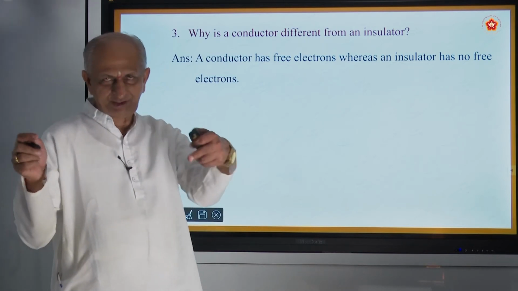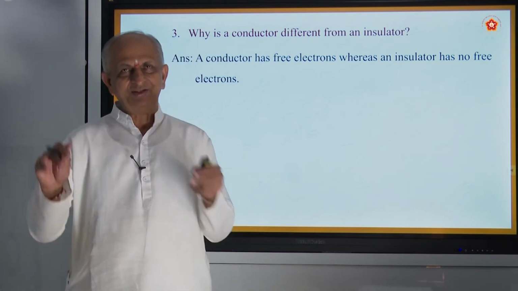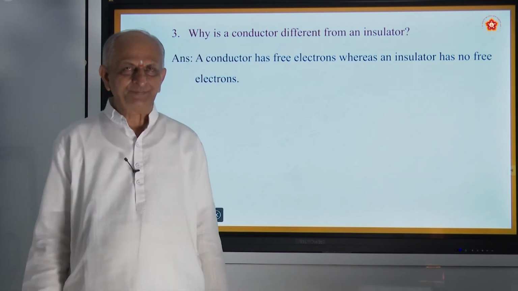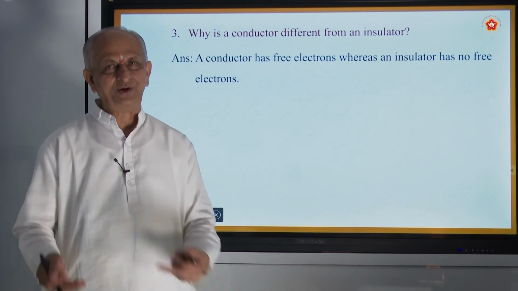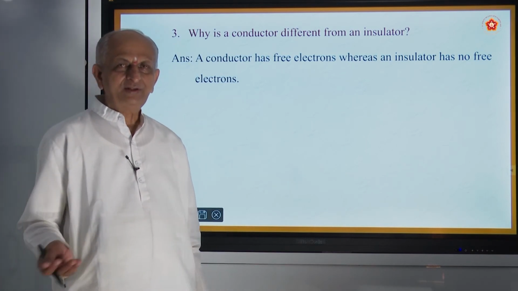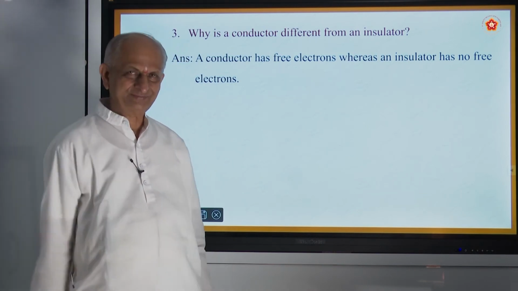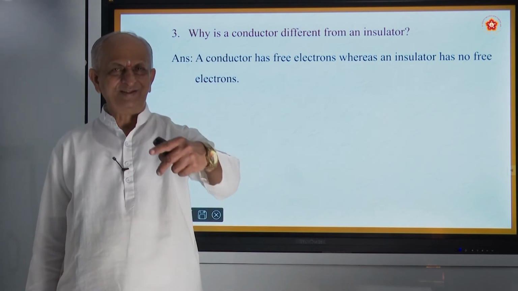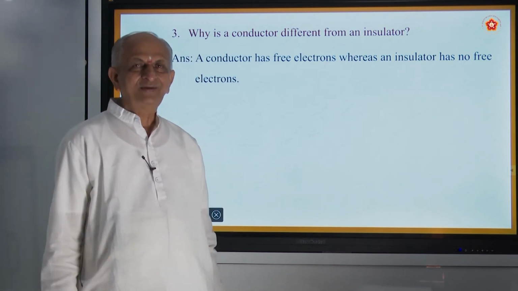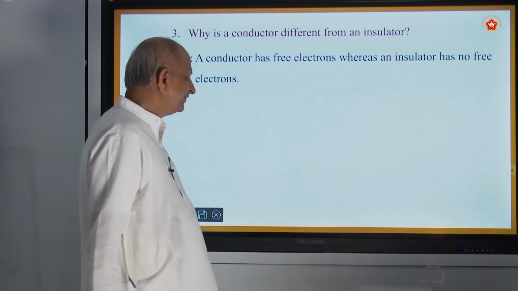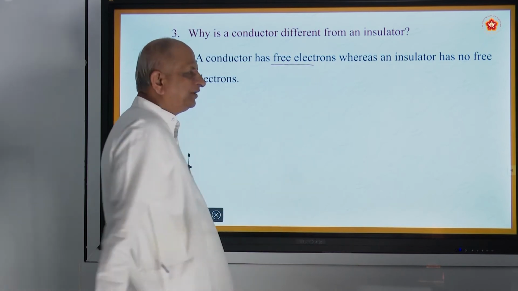Suppose you are sitting in a class now. The teacher is there. The teacher is like a nucleus. You are all seated on different benches, right? When the bell rings, what happens? The nucleus goes out, meaning the teacher goes out. Naturally, the boys or girls sitting there will go out one by one, first the last bench, then the last but one, like that. Why does it move? Because there are free electrons and the bell has rung. Like that, in a conductor you have free electrons.